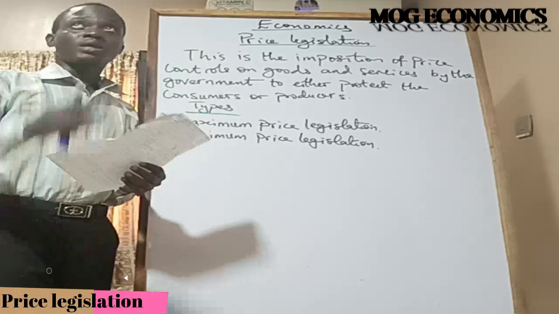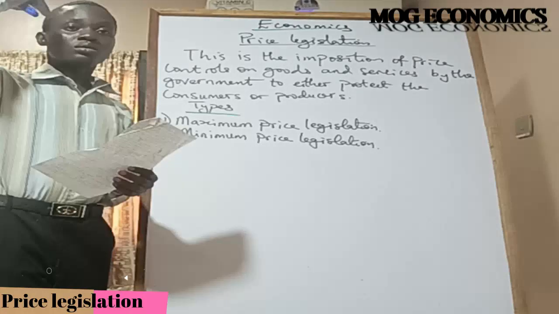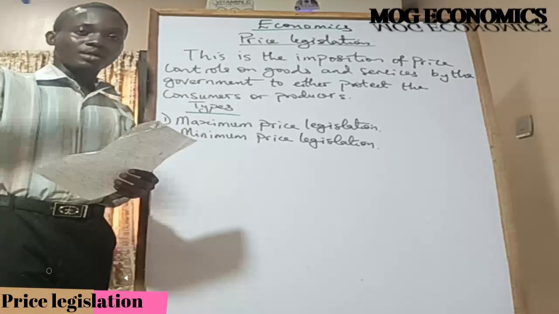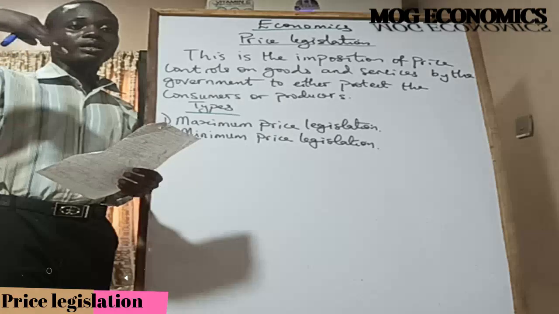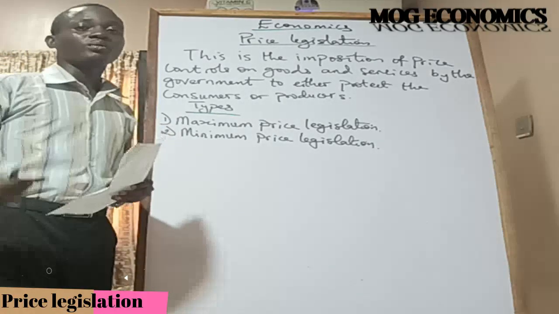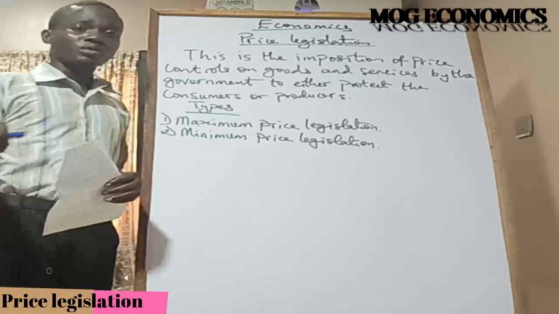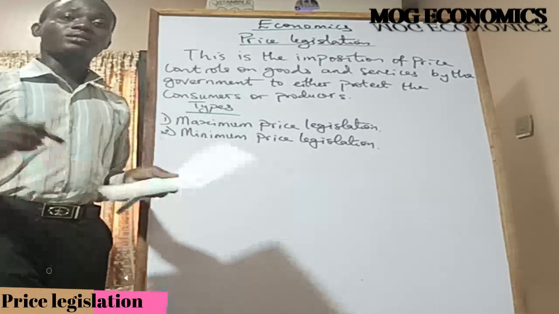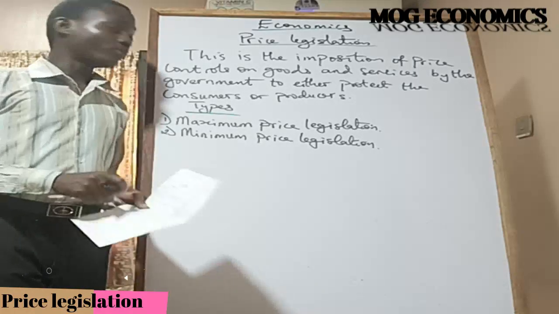That's the price floor. Again, price ceiling is looking at the highest, like putting a cap on the price, right? So that's maximum price control or legislation. And the minimum price is talking about where the price of a product should start from, right? So why does the government impose these things? Who exactly are they trying to protect? And what are the possible consequences of these things?